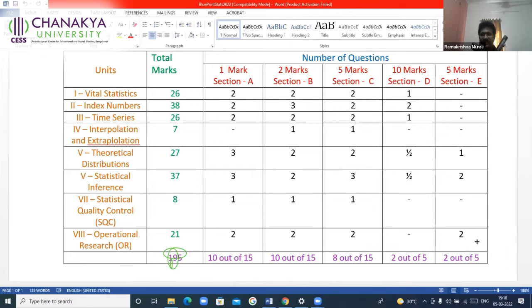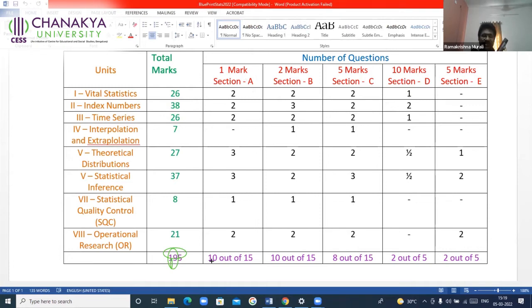look into this section A. Here it is 2, 2, 2. Section A, you will have 2 problems. A total of 5 will be given. You will have to answer 2. Then 2 questions you will get from operations research. Here, 3 questions from theoretical distributions and inference, a little bit difficult, and you will have to answer 2 out of 5. These 2 questions you can select from operations research. So this is the weightage of various chapters. And when you look into here, 1 mark, how many will you have to answer?